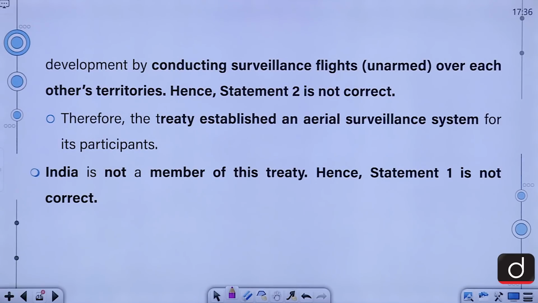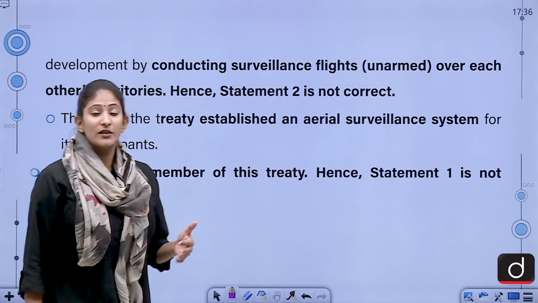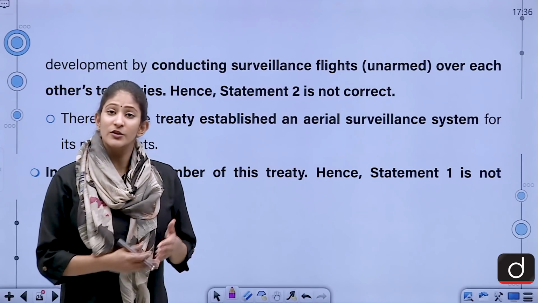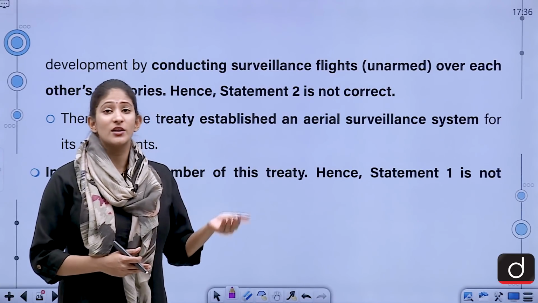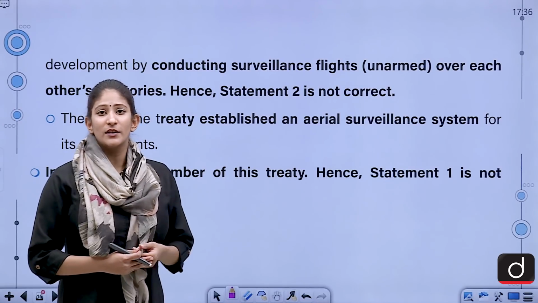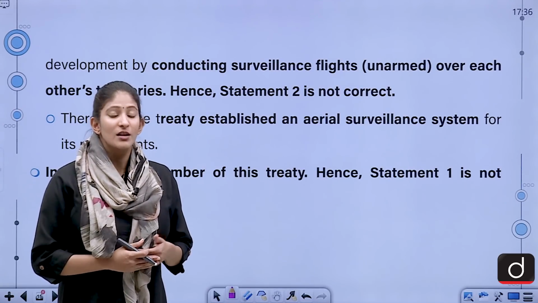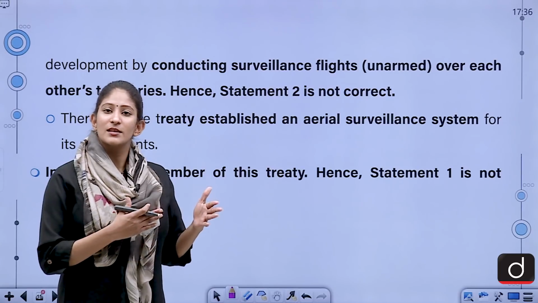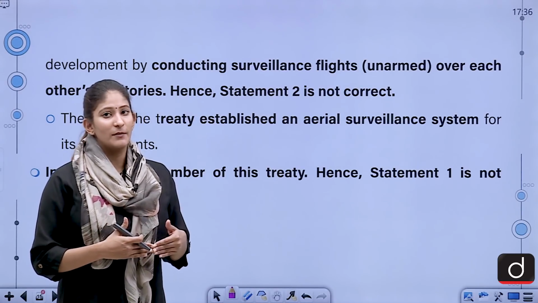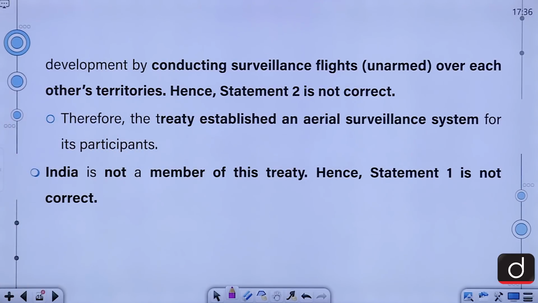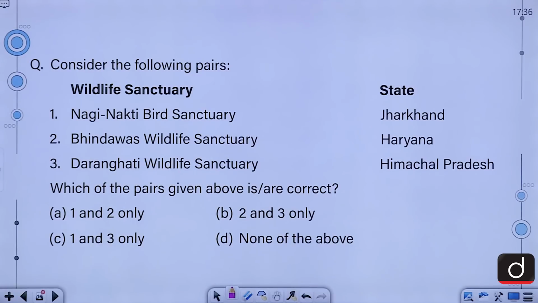Therefore, the treaty established an aerial surveillance system for its participants, and the Trump administration pulled out from this treaty in the month of November 2020, and now Russia is also pulling out of it, making this region of the contemporary geopolitical scenario very, very unstable. Moving on, India is not a member of this treaty. Let's look at our next question.